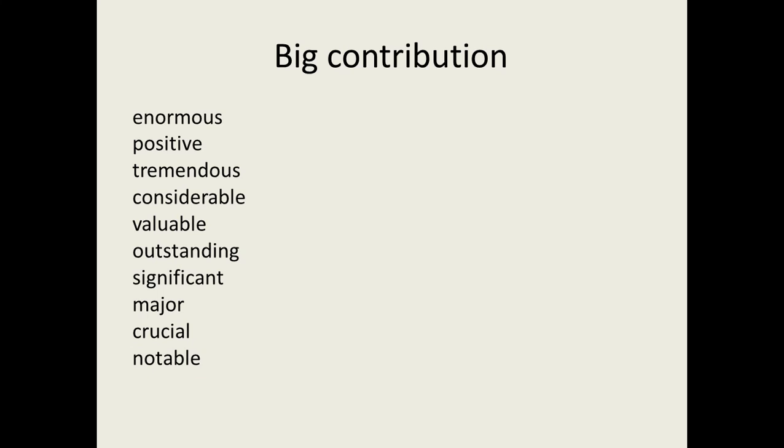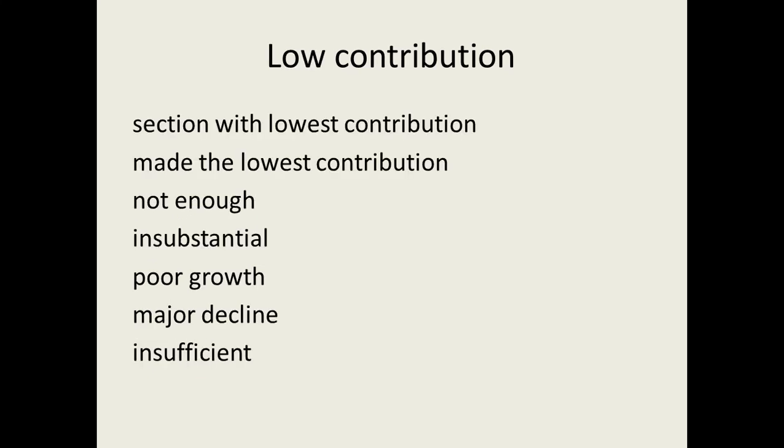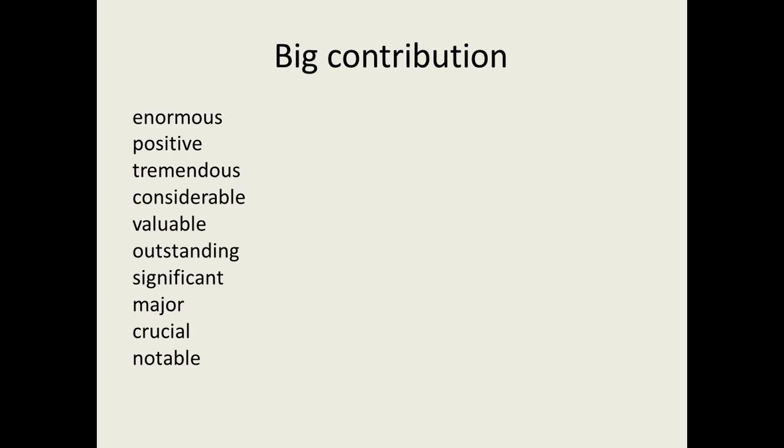You can write all these things there. You can also write that the education sector played a crucial role. All right, these are the words that you have to memorize. These are the phrases that you have to remember that will help you write your analytical paragraph. Use of different words really helps.